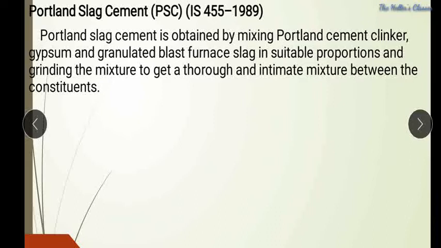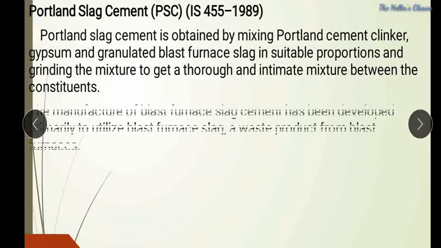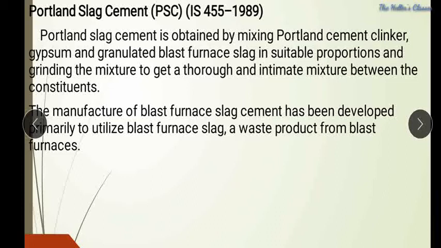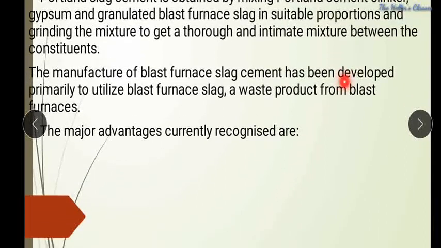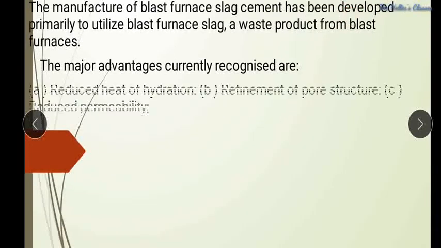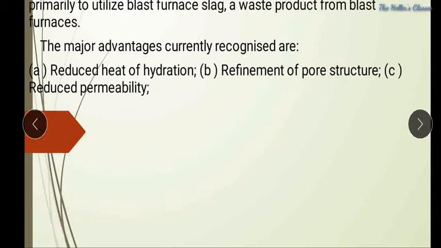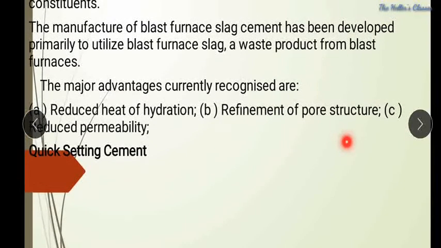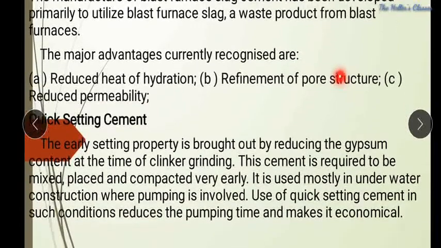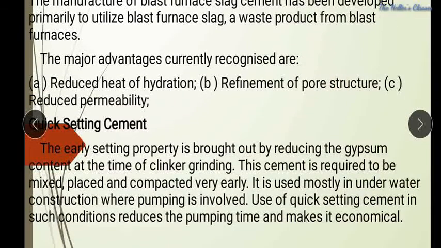Actually, we are having a lot of waste products coming from steel making industries. By using that waste product in our ordinary Portland cement up to some extent, we can reduce that waste production. About 10% of the entire 79 million tons which are produced in India. While coming to the major advantages of this Portland slag cement, it reduces the heat of hydration, refines the pore structure, reduces the permeability, and similarly increases resistance to chemical attack.